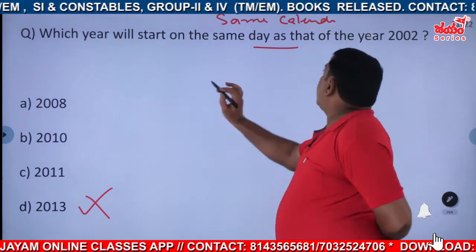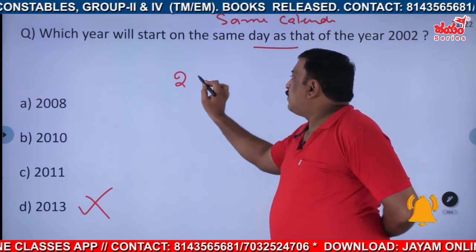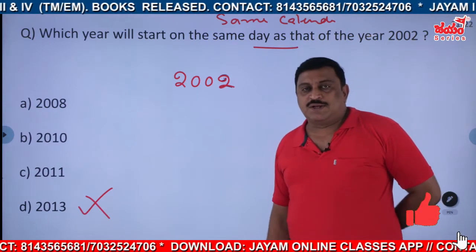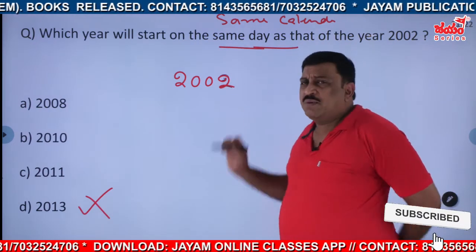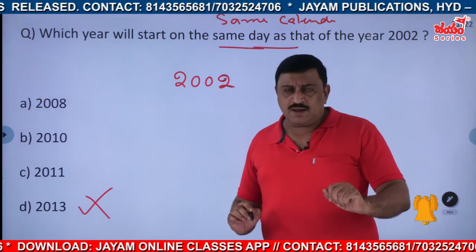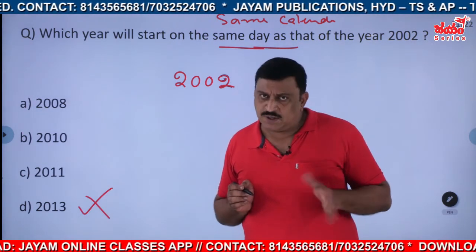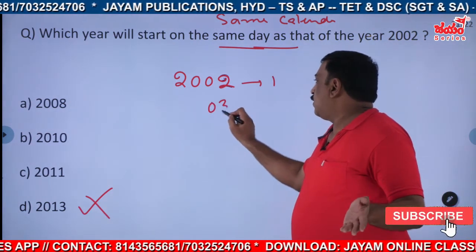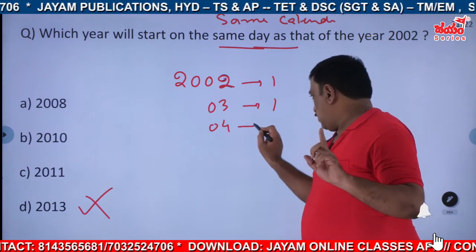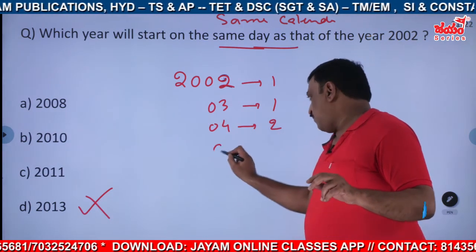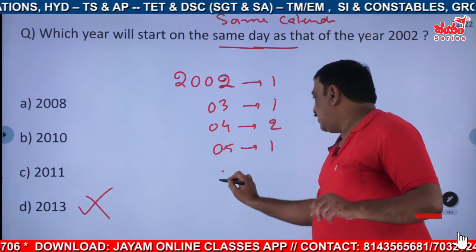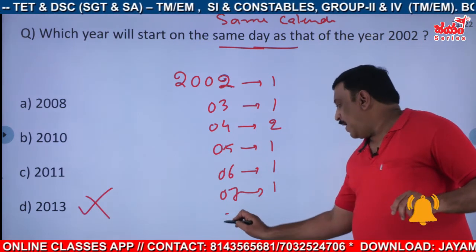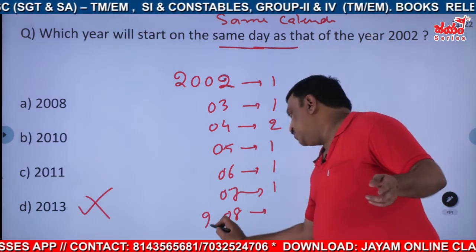Let me go in detail because so many people are not confident about this question. 2002, I need the same day. What do you mean by same day? Same day means definitely the odd days must be 0. Is it not? Okay, with this one we'll start. 2002, that is 1, 3, 1, 4, 2, 5, that is 1, 6, 1, 7, 1, 8, 2008, it is 2.